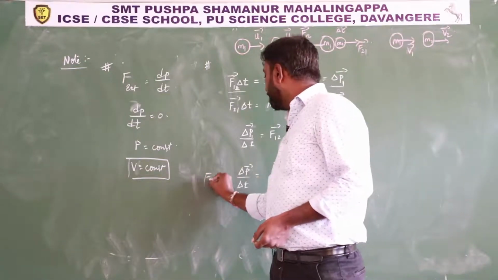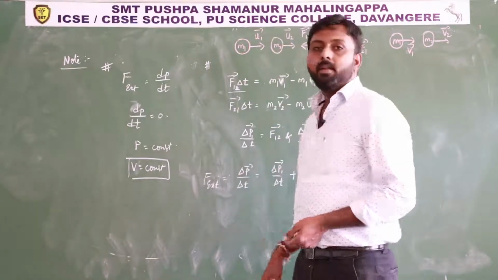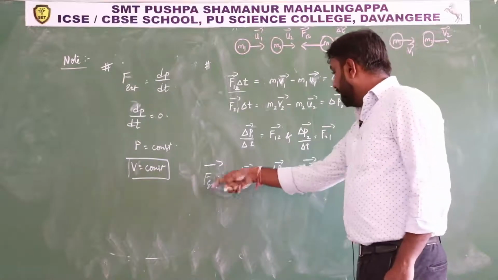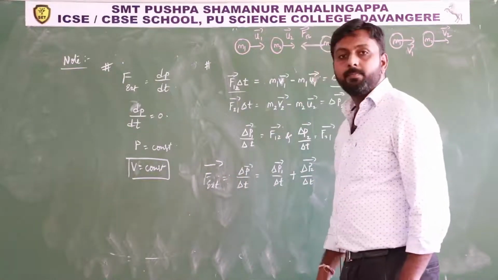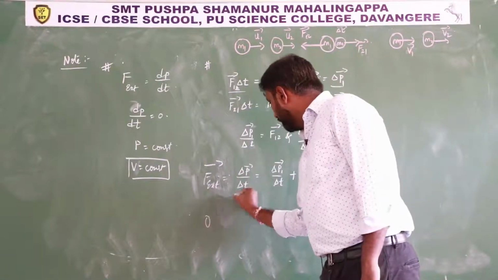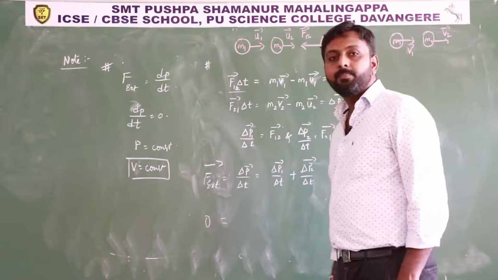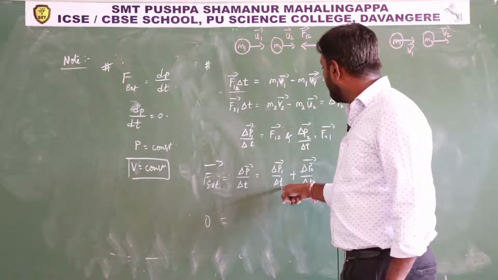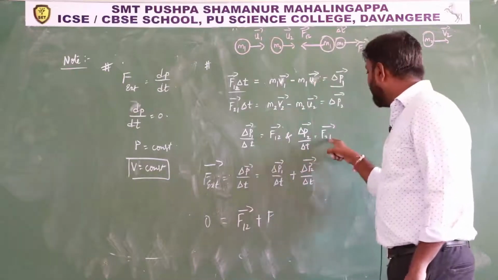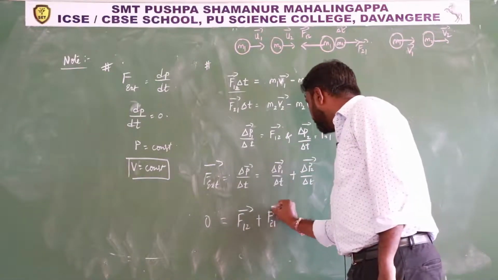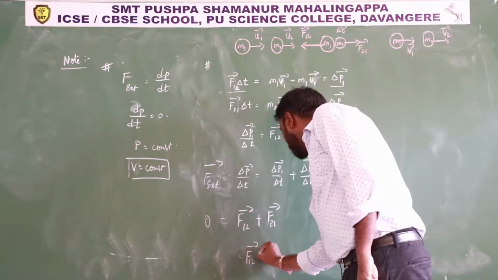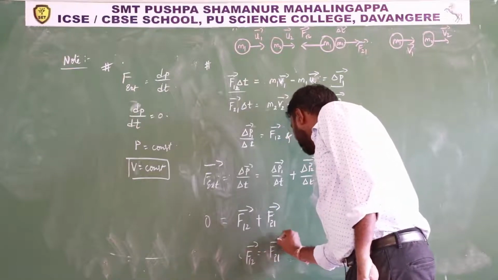Rate of change of momentum is nothing but the external force according to Newton's second law, isn't it? So if the external force F is 0, the rate of change of momentum is also 0. Then delta P1 by delta T, I can write as F12, plus delta P2 by delta T, I can write as F21. Since this is 0, F12 is equal to minus F21. This is what?